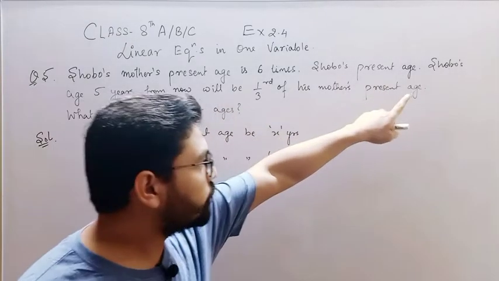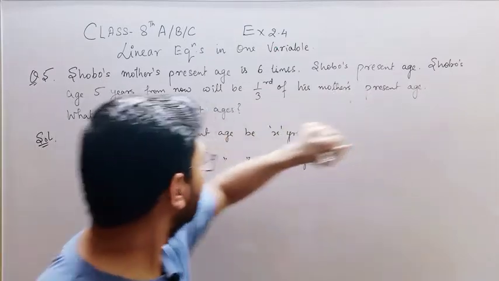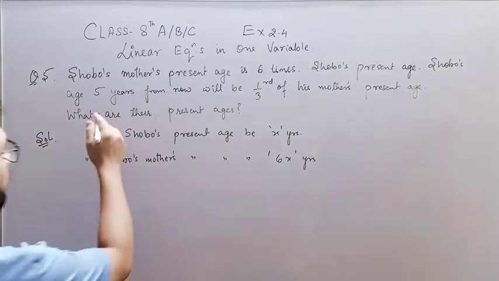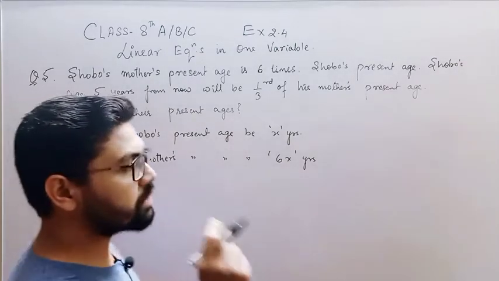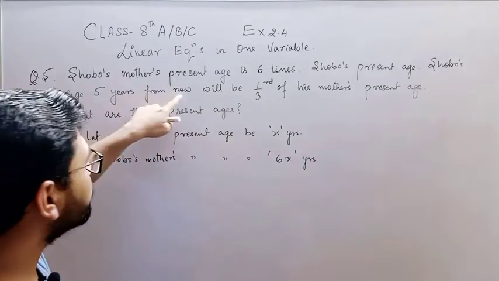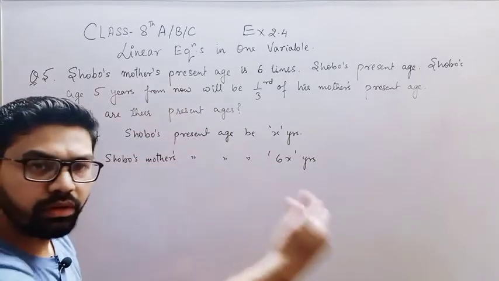Now the second condition given in the second statement is Shubhu's age 5 years from now. What does this mean? As I have already told you in the earlier lecture, 5 years from now means plus 5.